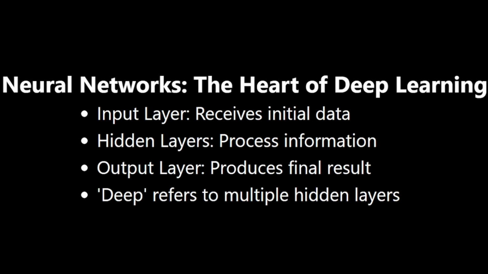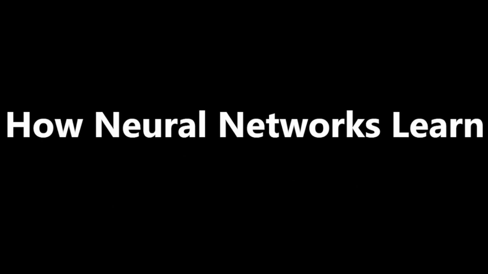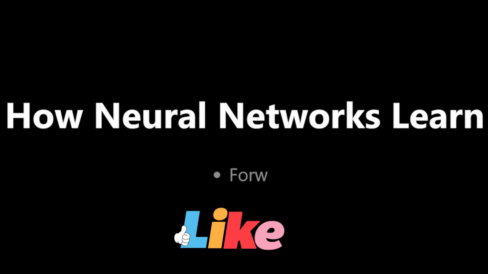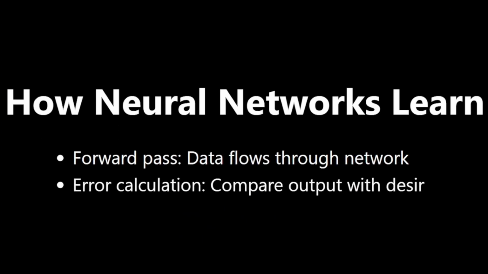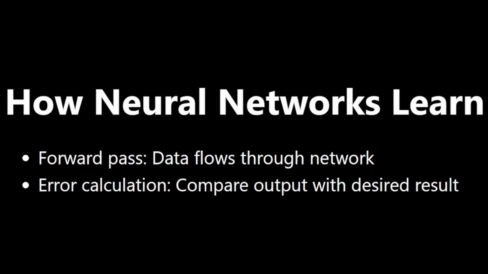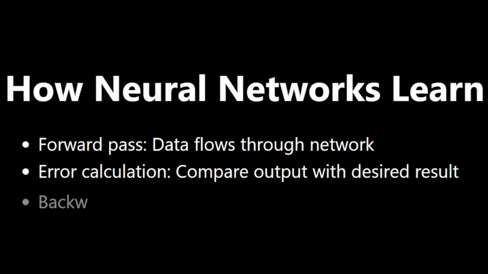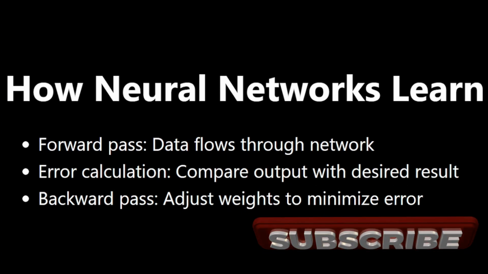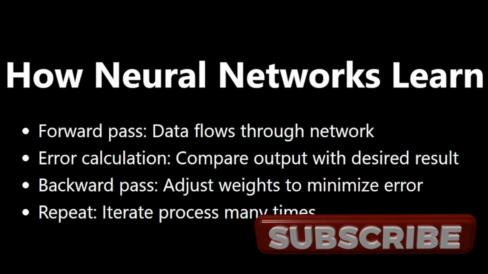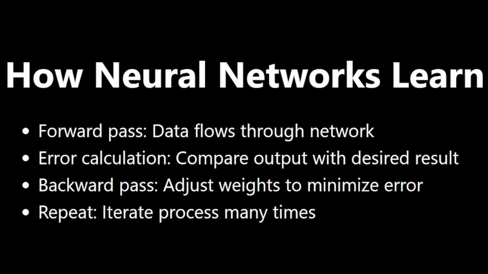How neural networks learn. Neural networks learn through a process called backpropagation. Forward pass: data flows through the network. Error calculation: compare output with desired result. Backward pass: adjust weights to minimize error. Repeat: iterate this process many times. This process allows the network to automatically learn the most important features for solving the problem at hand.